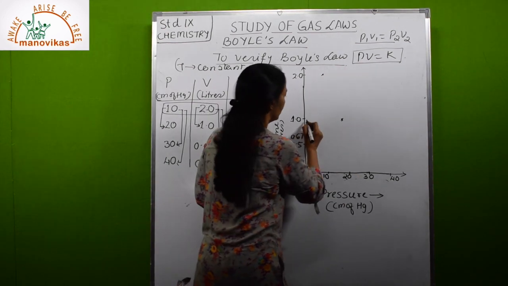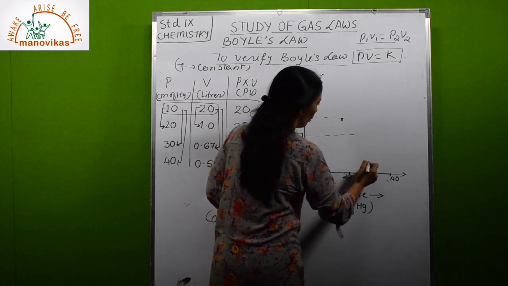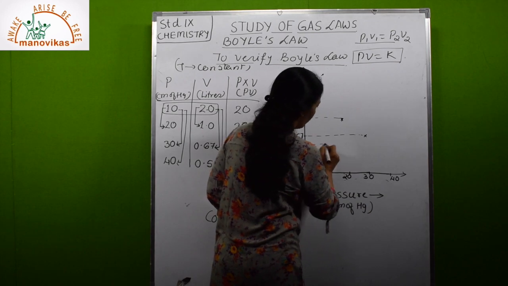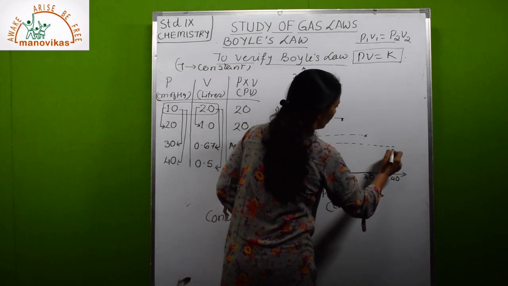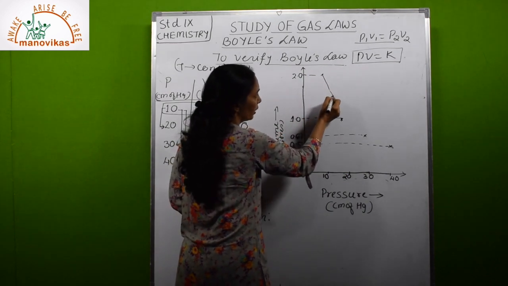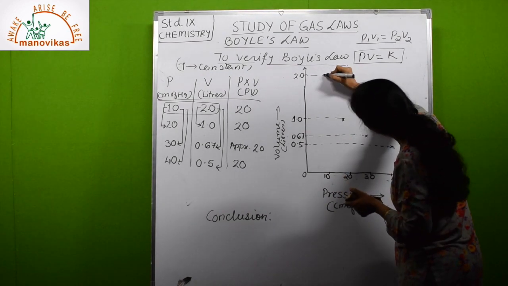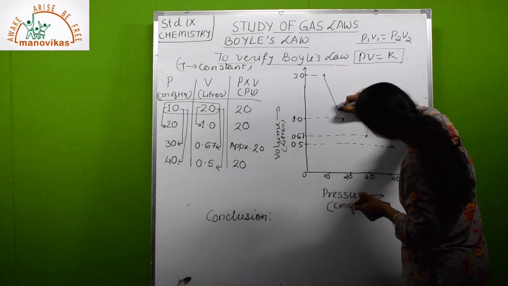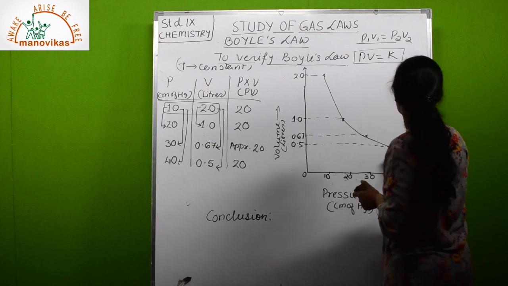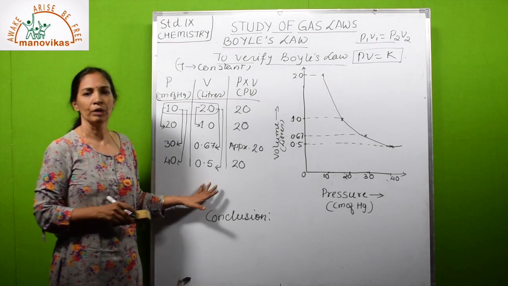Pressure 30, it becomes 0.67, so somewhere here, and for 40 it is 0.5 here. If you join all these points, you will get a curve. This graph tells that it is inversely proportional. This is how Boyle's law can be verified.